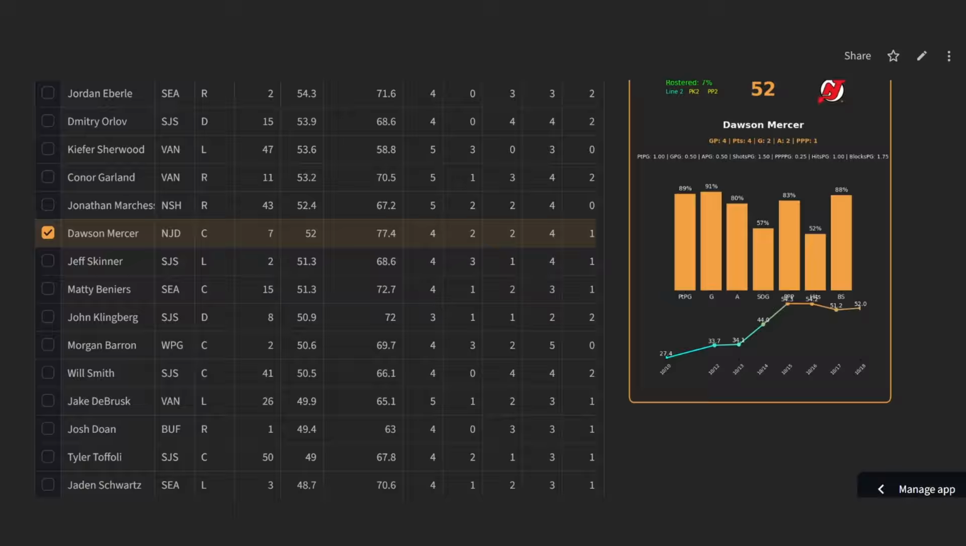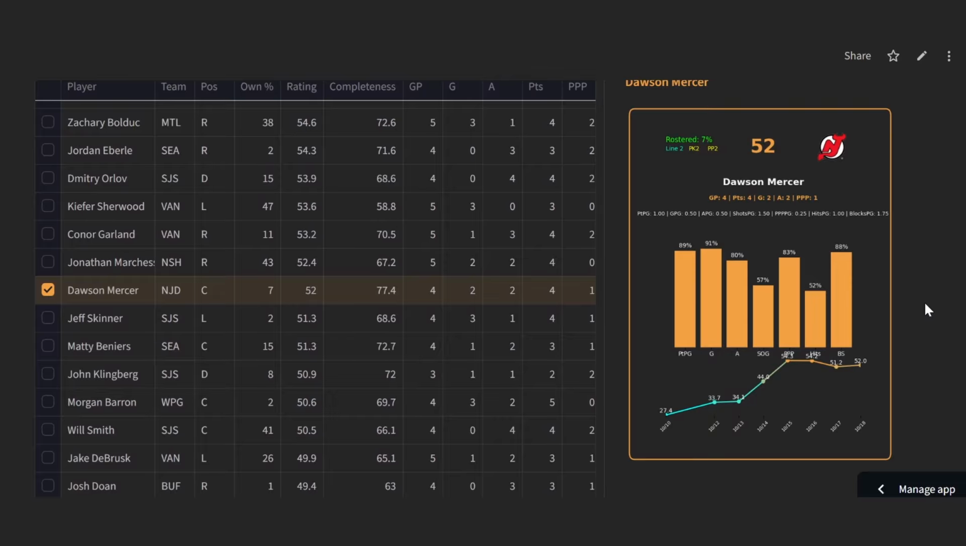I have Dougie Hamilton in one league, so that is a little bit frustrating, but if you have Luke Hughes and you drafted him super late, that's music to your ears. In terms of Dawson Mercer, line 2 deployment is pretty good. You're going to get really good line assignment exposure there.